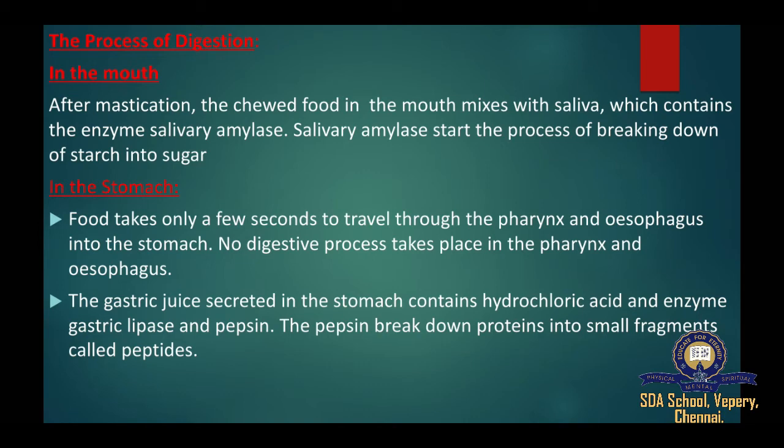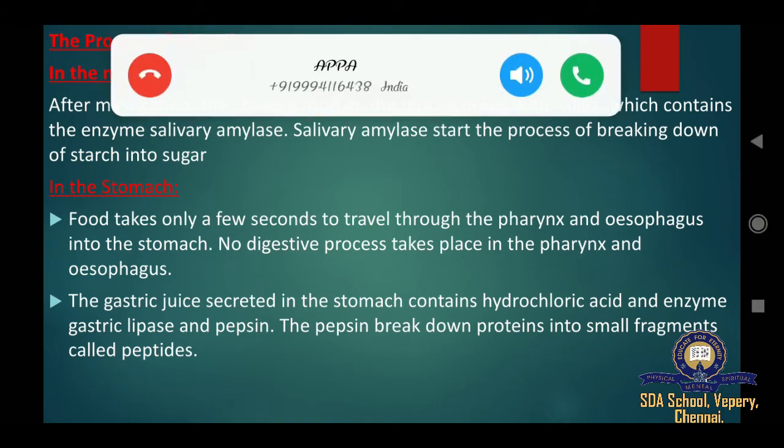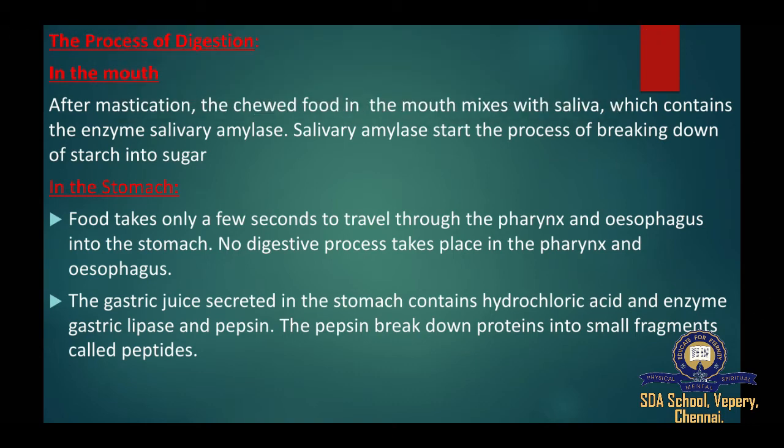The first step, the mouth. After mastication, the chewed food in the mouth mixes with the saliva, which contains the enzyme salivary amylase. Salivary amylase starts the process of breaking down starch into sugar.